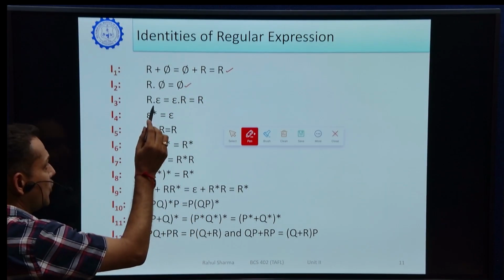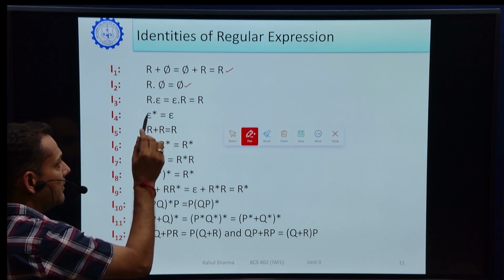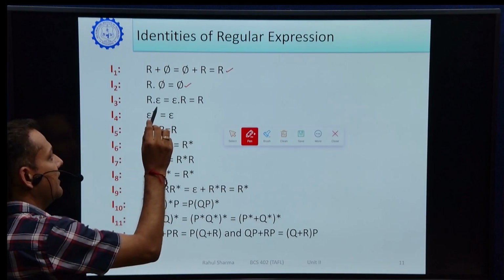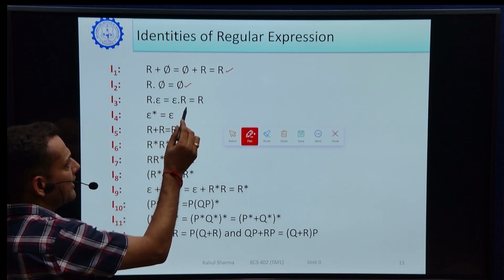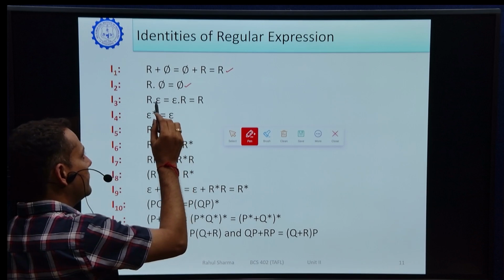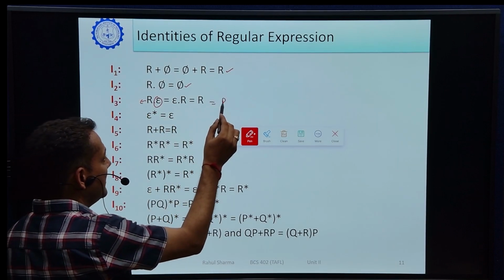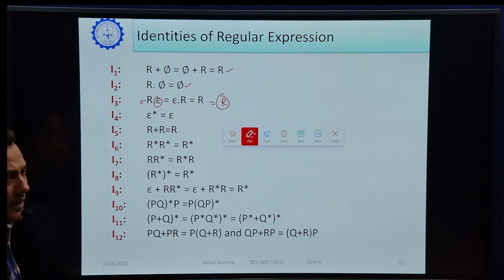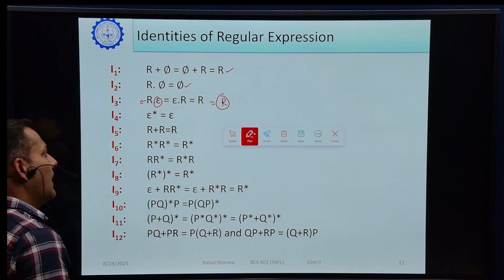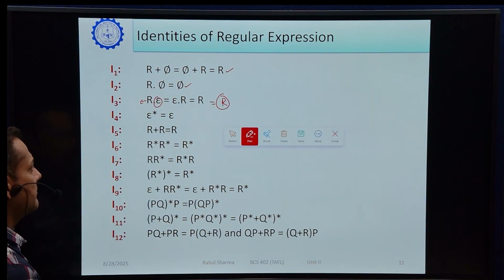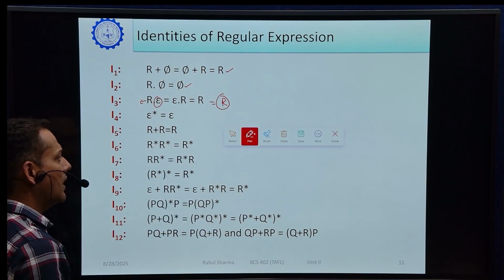Third is concatenation with epsilon. If we concatenate any regular expression with epsilon, it always gives R, meaning the regular expression remains the same. Next, epsilon star equals epsilon.